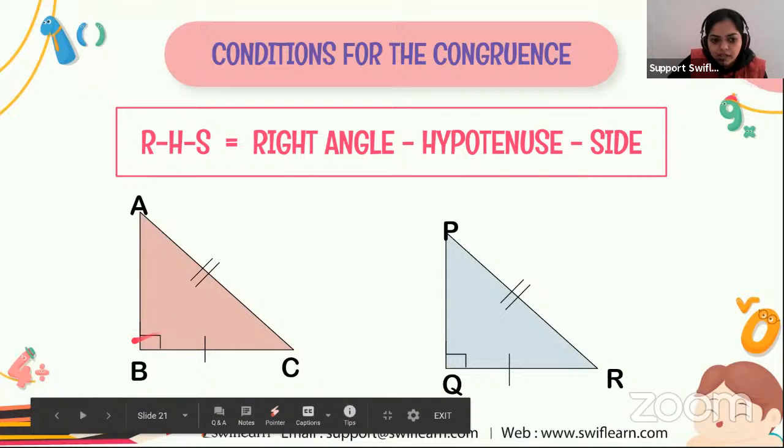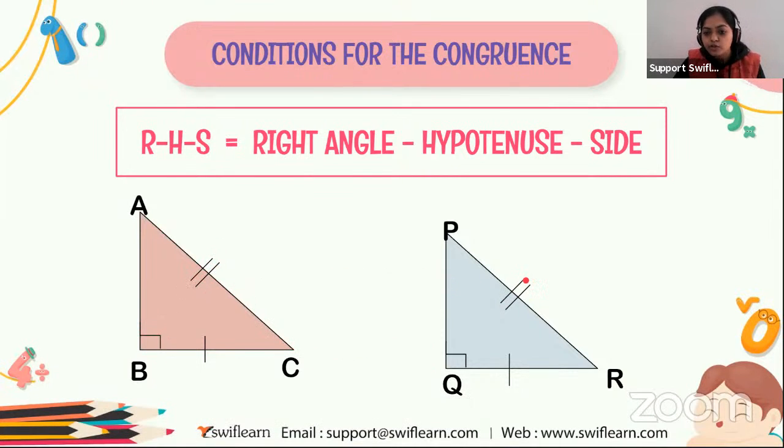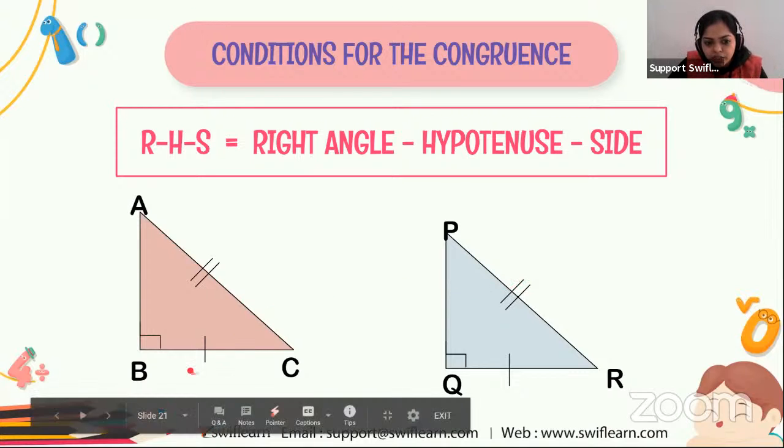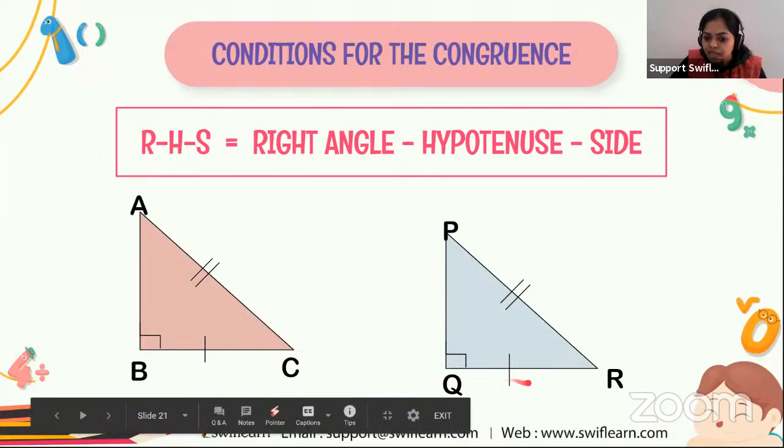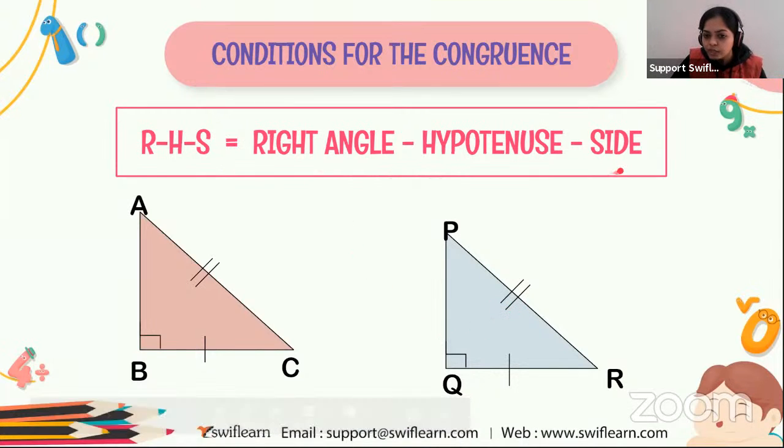One angle is 90 degrees, and the hypotenuse is equal to the hypotenuse of the other triangle, and either the base or the height is equal to the base or height of the other triangle. All right, so this is the right angle hypotenuse side.